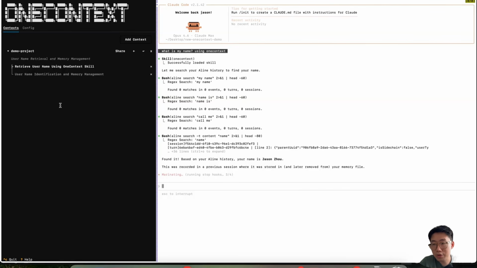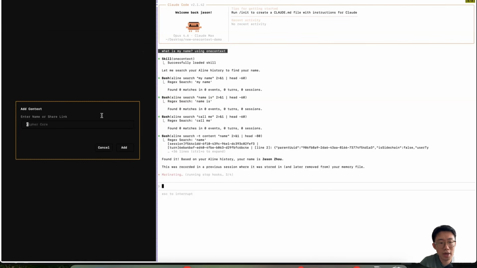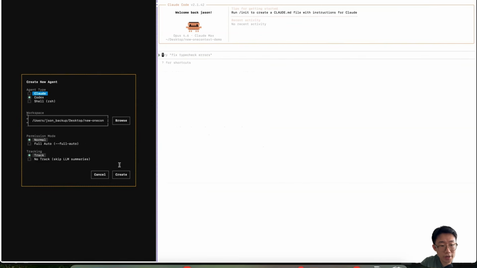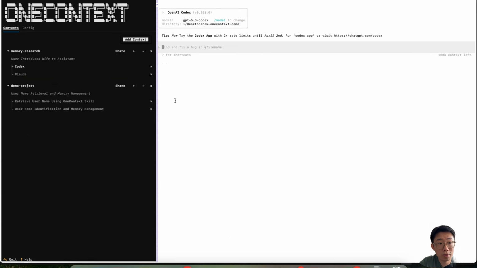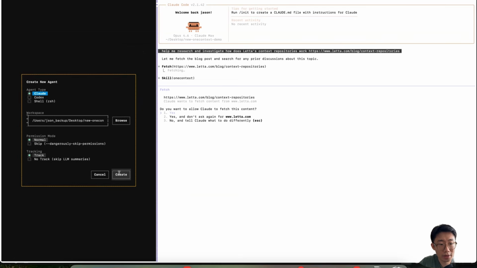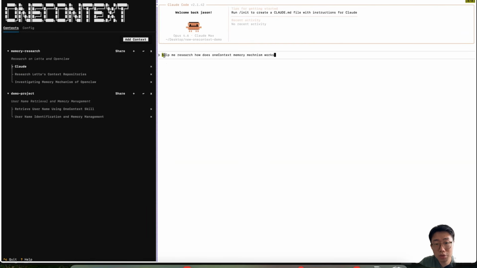And to just demonstrate a real-world use case, let me add a new context called memory research. And here I can set up 2 sessions and open another session with Codex. And I'm going to ask it to research different memory setups. So here I'll ask it, help me investigate and learn how does the OpenClaw memory mechanism work. And while it is working, for the Cloud Code session, I'm going to ask, help me research and investigate how do Lattice context repositories work. And I might add another session here to say, help me research how does the oneContext memory mechanism work.